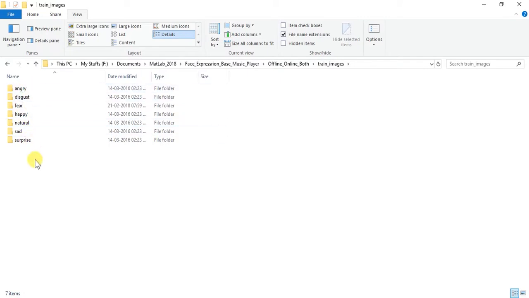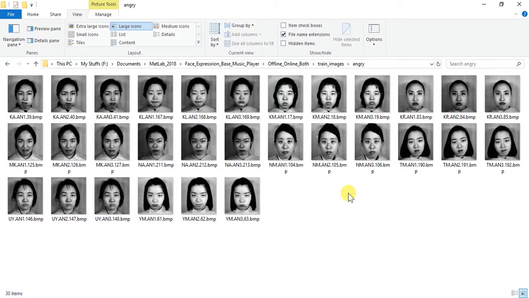So these are examples of face expressions, and in these folders we have different face expressions. Suppose this is an example of an angry face expression, and we have the possibilities of how anger can be expressed on a human face.